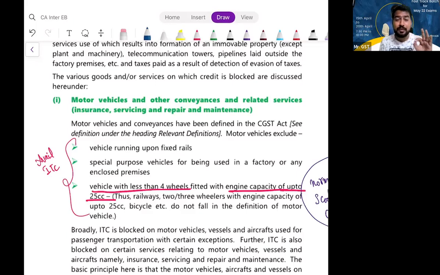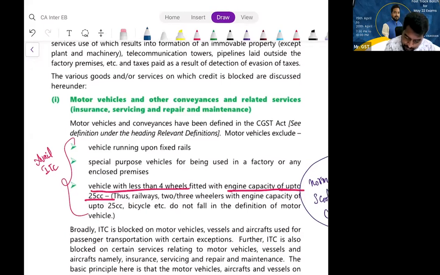Lorry is designed for what purpose? Transporting passengers or goods? Goods. What is disallowed here? What is ineligible here? Motor vehicles designed for transporting persons. Is that clear? Shall we proceed? Yes, sir. So lorries, yes, you can take ITC. Fine. Okay. Now the doubt is, sir, what do you mean by a motor vehicle? Any vehicle which runs with a motor. Excluding.